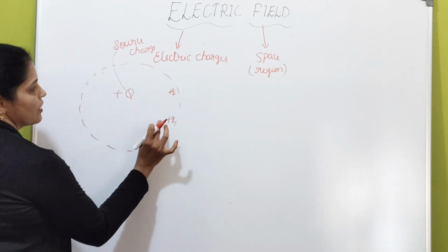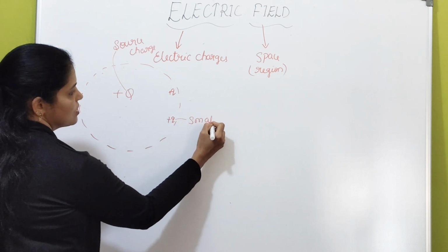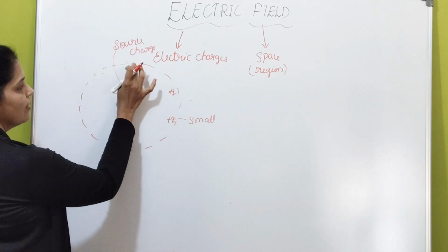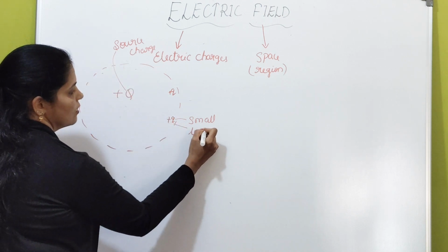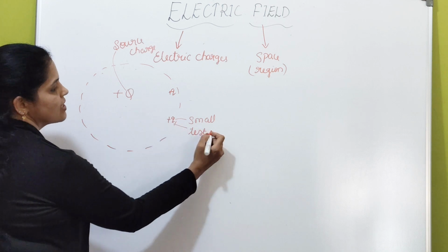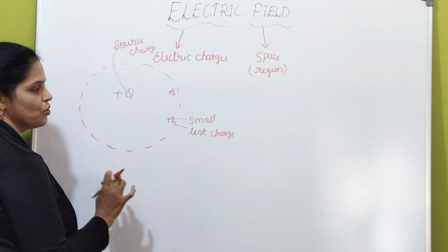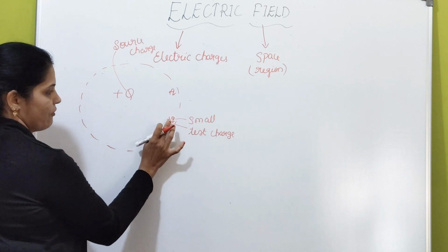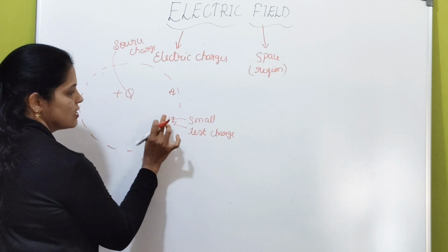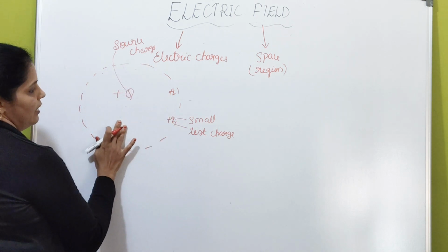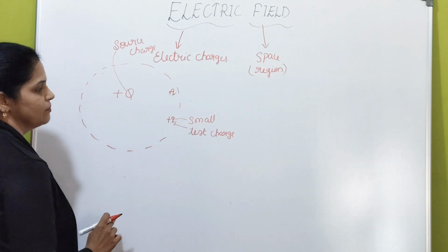Okay? Now, if you place another charge, the small charge placed to identify the presence of electric field in this region is called as test charge. What is this small charge called as? Test charge. This test charge is very small in magnitude so that its presence does not affect the electric field. Is this clear for you? So the test charge must be very, very small.